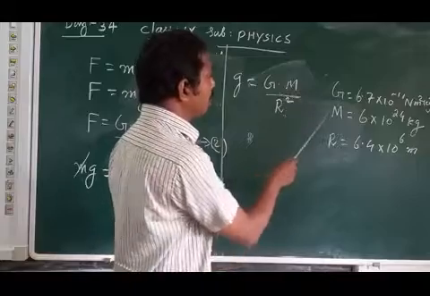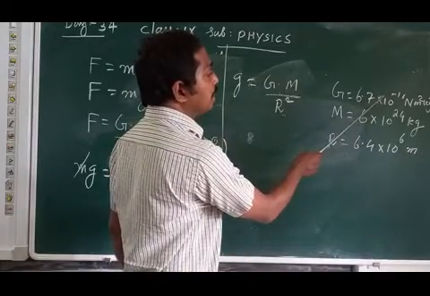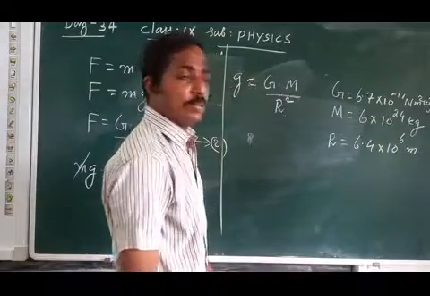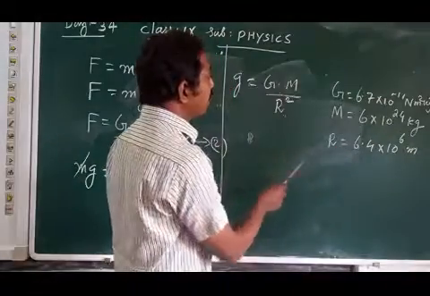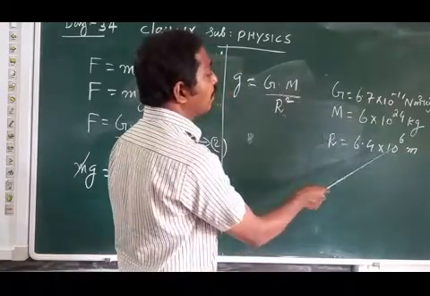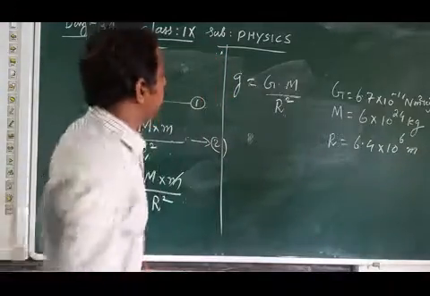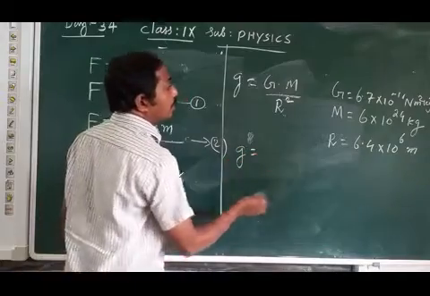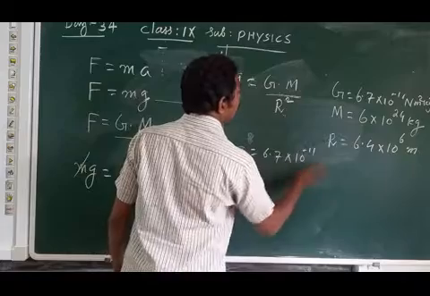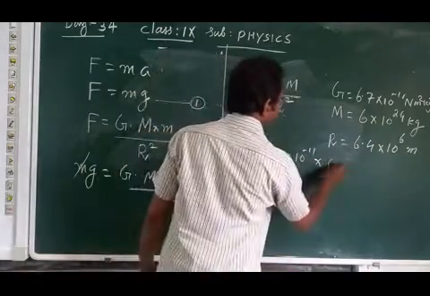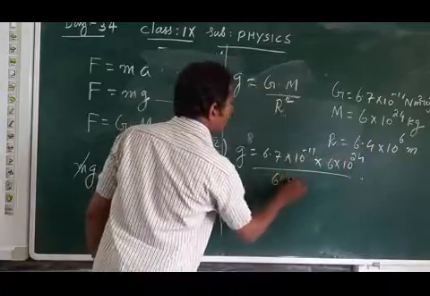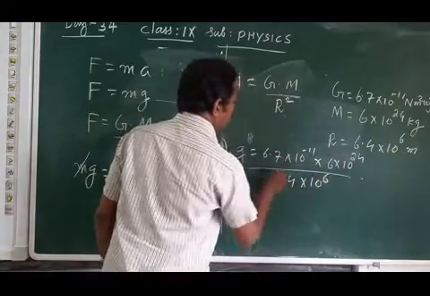Then when we substitute the G value as 6.7 into 10 raised to minus 11 Newton meter square kilogram raised to minus 2, then the mass of the earth 6 into 10 raised to 24, radius 6.4 into 10 raised to 6, we get g equal to 6.7 into 10 raised to minus 11 into 6 into 10 raised to 24 divided by (6.4 into 10 raised to 6) square.